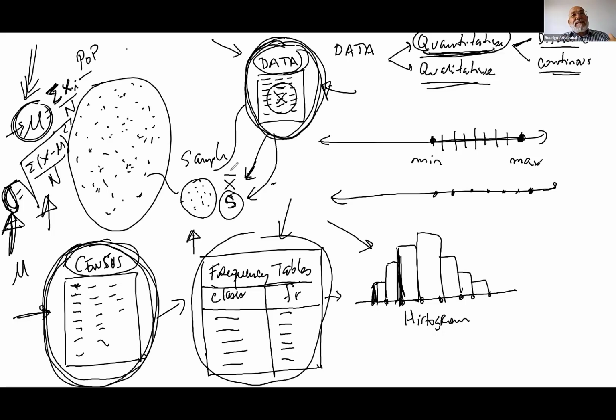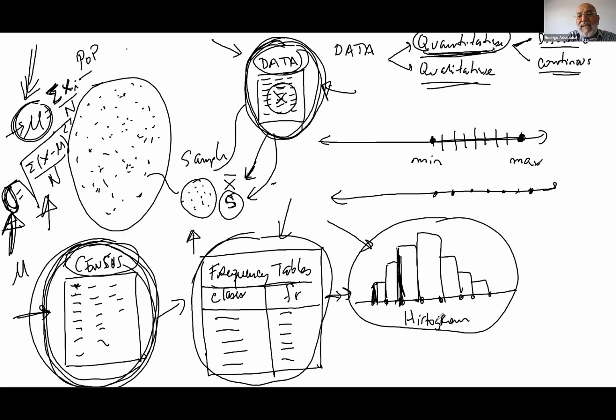Then we can make inference about the parameter using my sample data. Also, we need to state the reliability of this estimation. And for that reason, we need to study probability. Then probability is in chapter 3. Do you know what a probability is? The chance that something occurs. But when we extend this procedure, this frequency table, to the entire population, it's possible that the graph of this will be something like this. Let me show you.